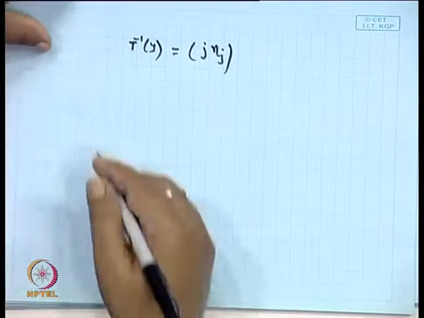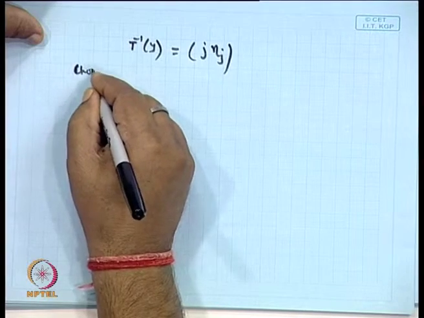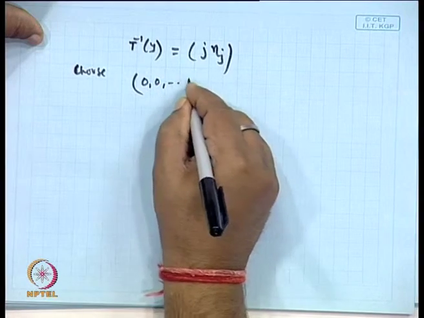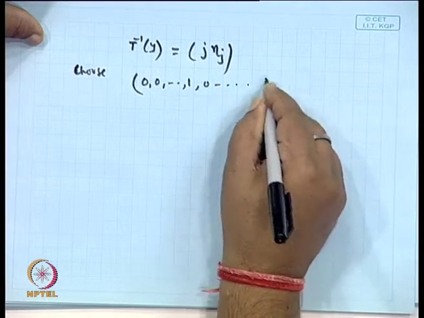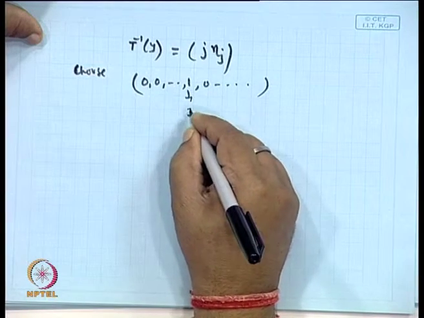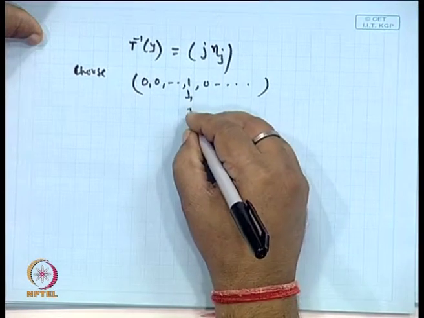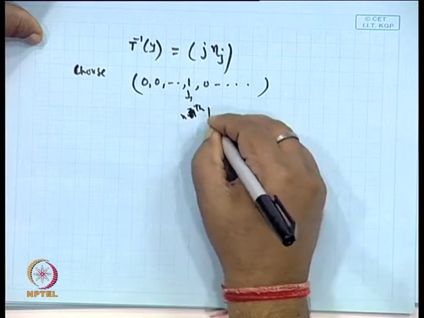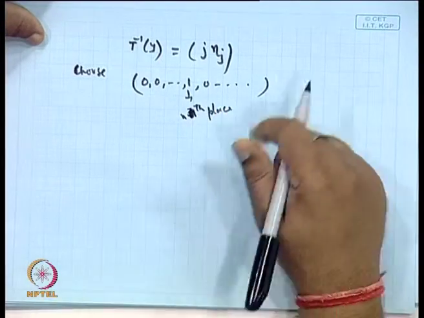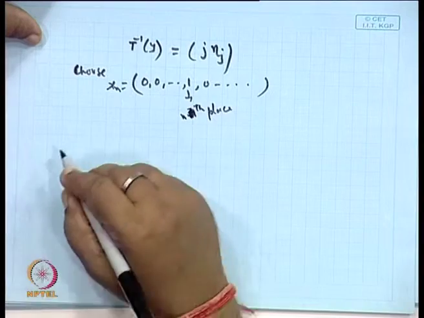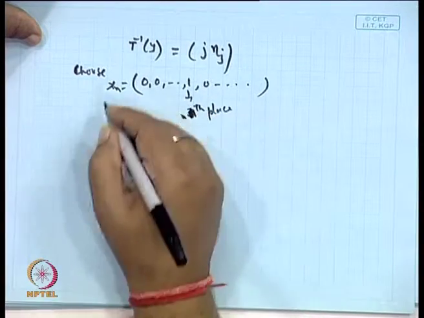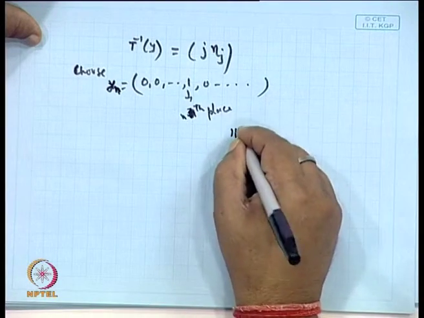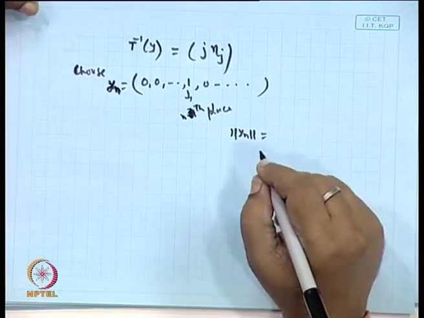Now, if I choose a sequence like this: 0 0 0 1 0 0 0, with 1 at the nth place and the rest 0. Suppose this is y_n. What is the norm of y_n?